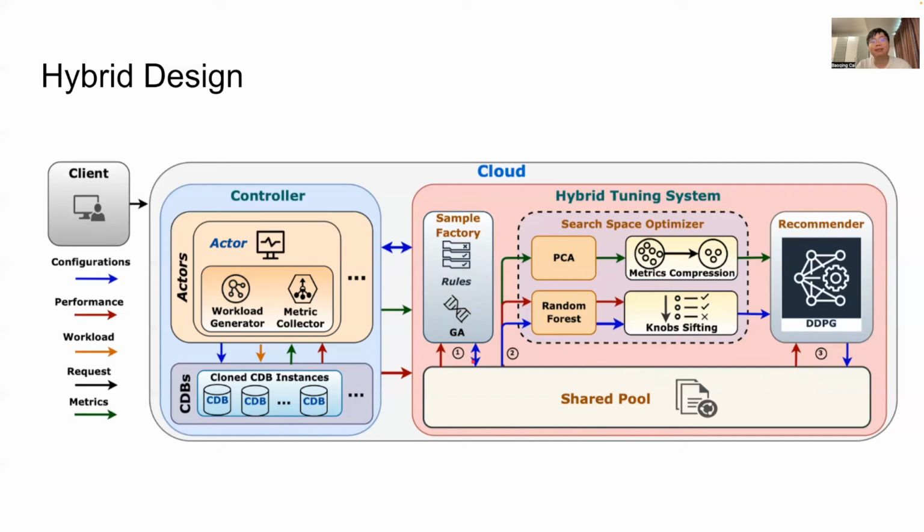One key design decision in Hunter is to warm start the recommender using all samples generated by the genetic algorithm in the shared pool. Similar to the first phase, these newly generated configurations are tested by the controller until the end. The controller then deploys configurations with the best performance on the user's instance.